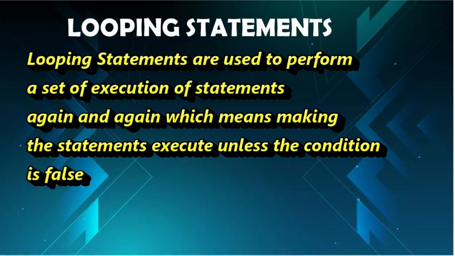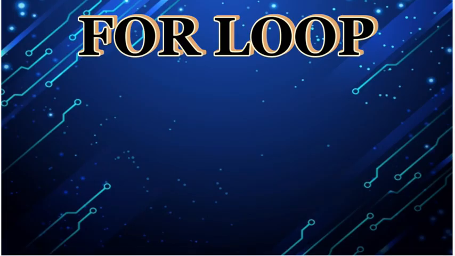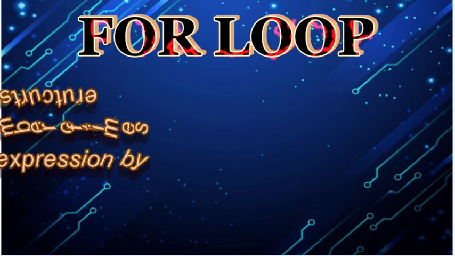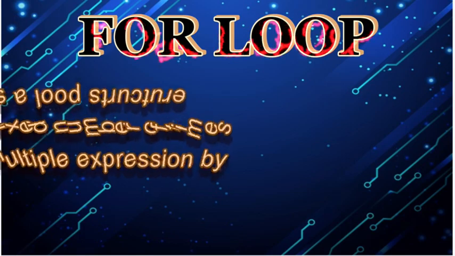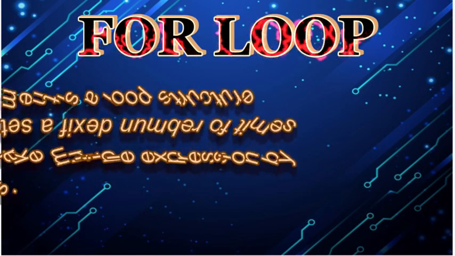First of all, we are talking about the loop. We have different kinds of loops: a for loop, a while loop, and a do while loop, whenever we are talking about C language. So first of all, what do we mean by a for loop? A for loop is a statement structure that executes a fixed number of times.